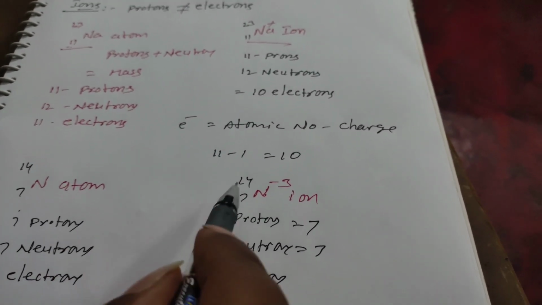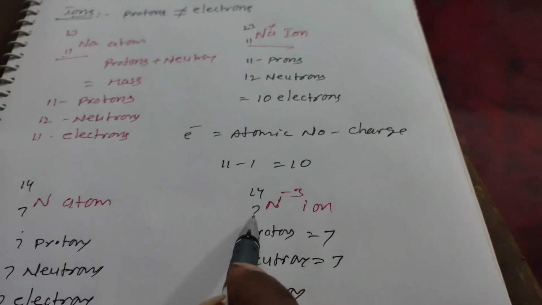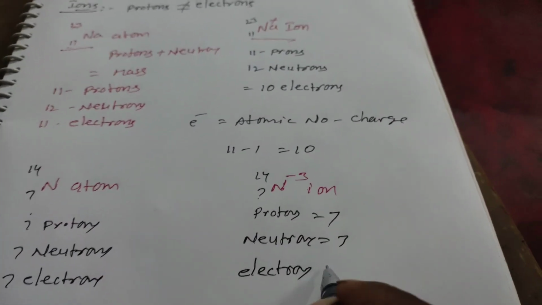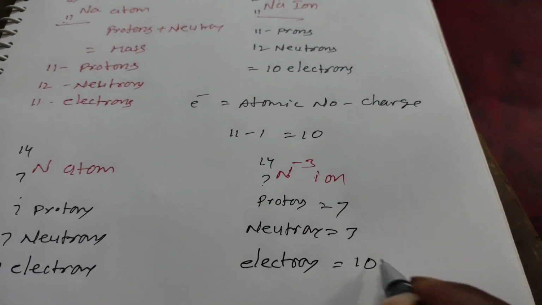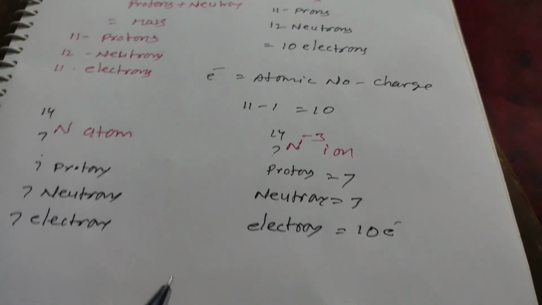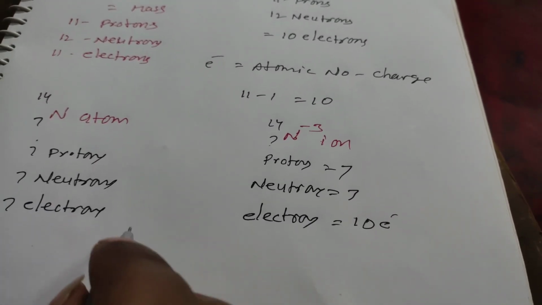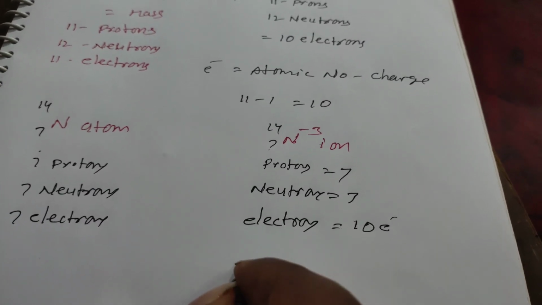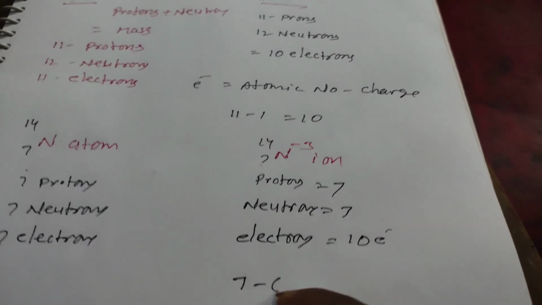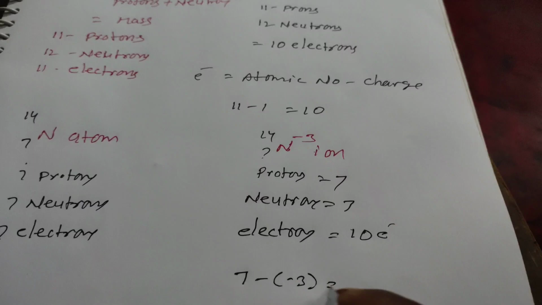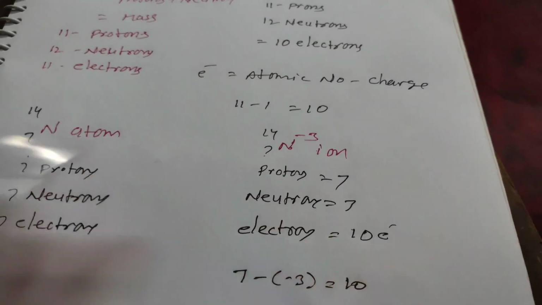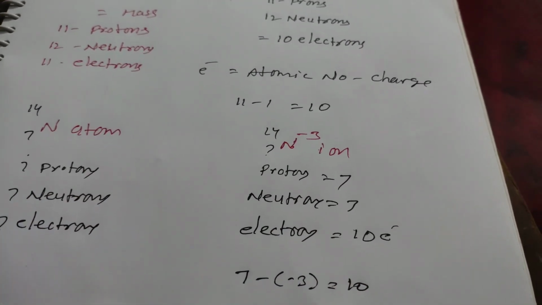Already they have 7 protons and 7 electrons, plus 3 more, so the total number of electrons is 10. Number of electrons is equal to 7 plus 3, which equals 10. Okay, students.